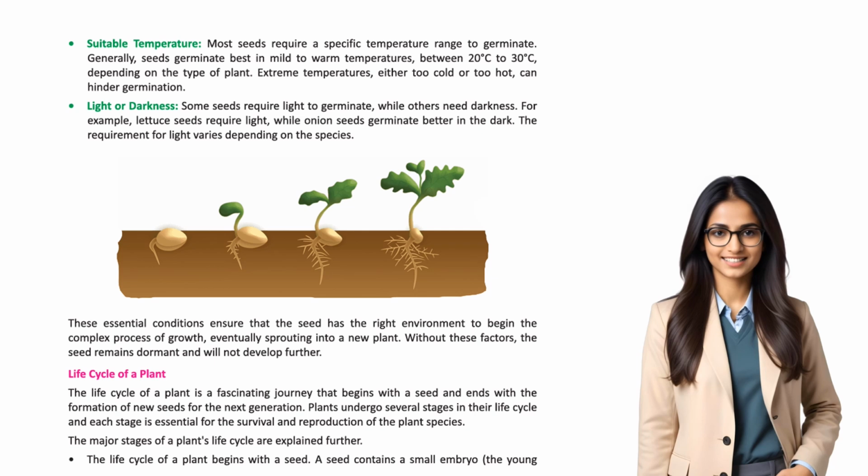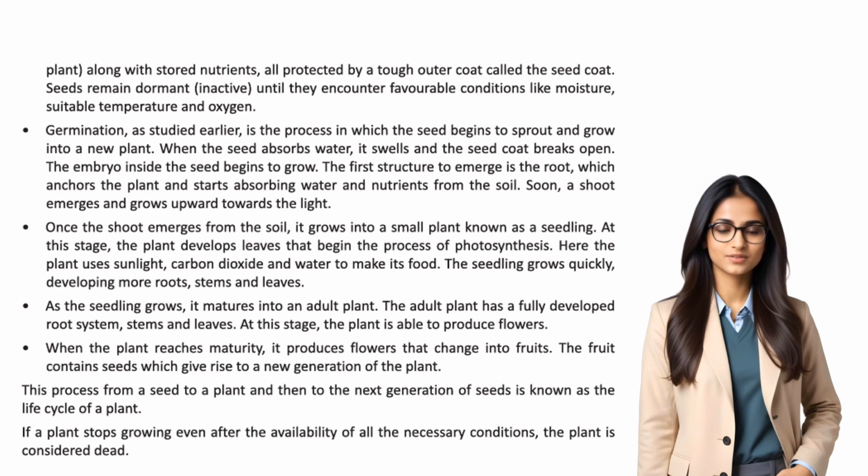The life cycle of a plant begins with a seed. A seed contains a small embryo, the young plant, along with stored nutrients, all protected by a tough outer coat called the seed coat. Seeds remain dormant, inactive, until they encounter favorable conditions like moisture, suitable temperature, and oxygen. Germination, as studied earlier, is the process in which the seed begins to sprout and grow into a new plant.